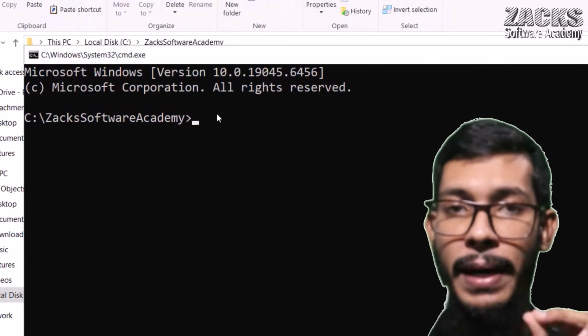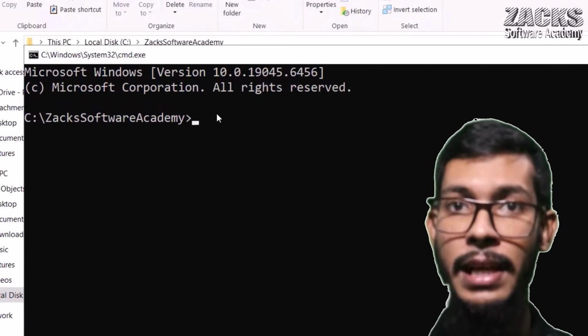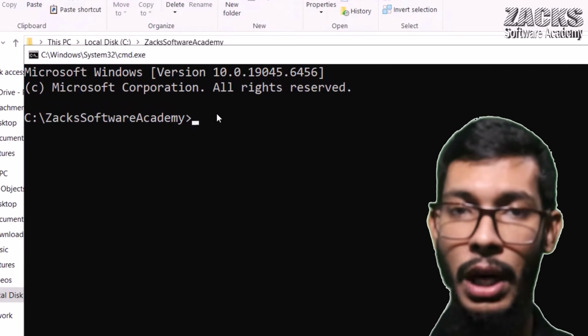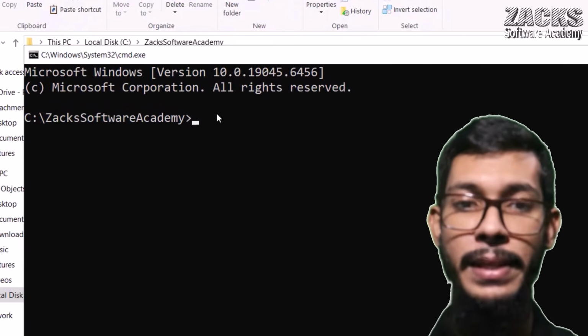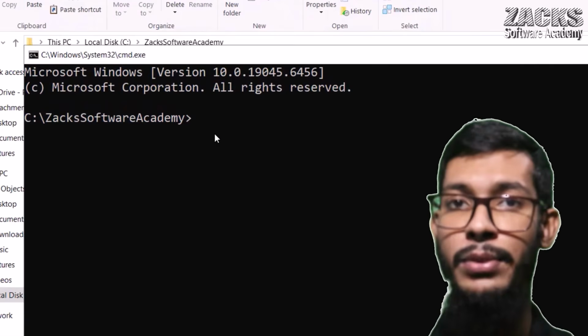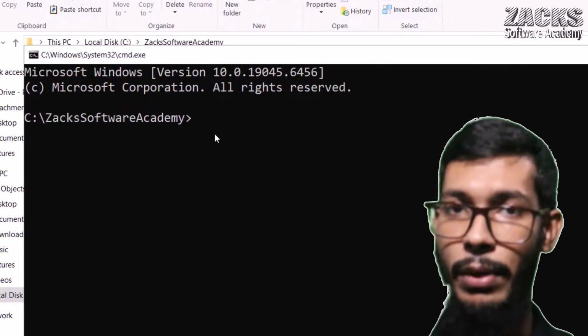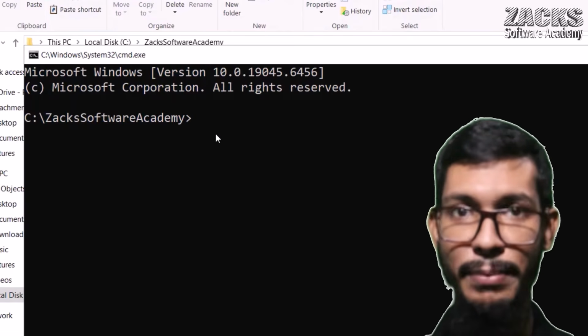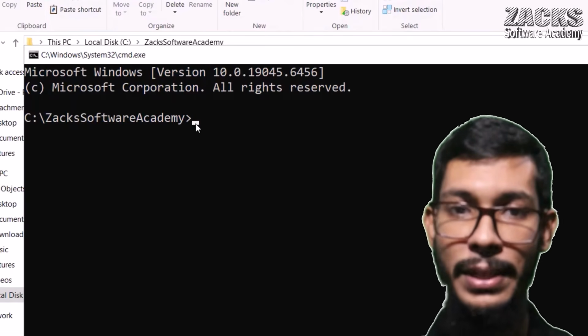But don't worry if Python is not available in your system. Today only I am discussing how to download, how to install, how to set up each and everything. But if Python software is not available in your system, certainly you will get an error. But don't worry, let me show you. Right now in my system, Python is available.